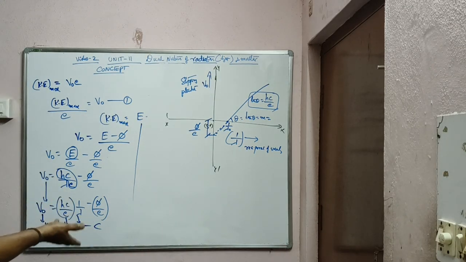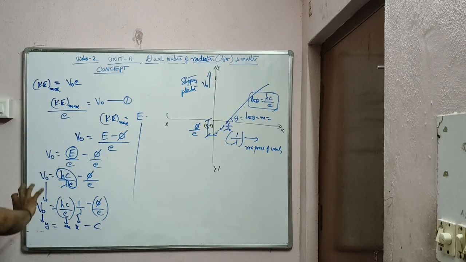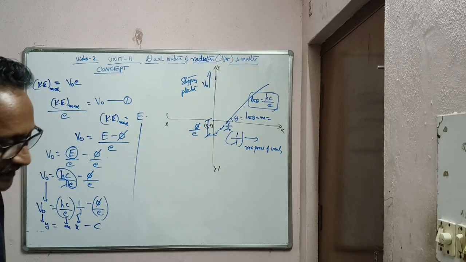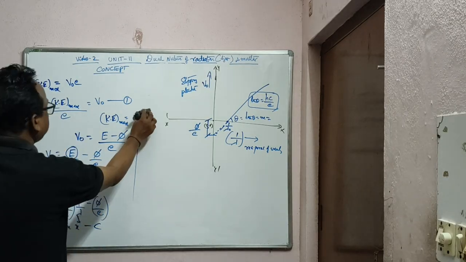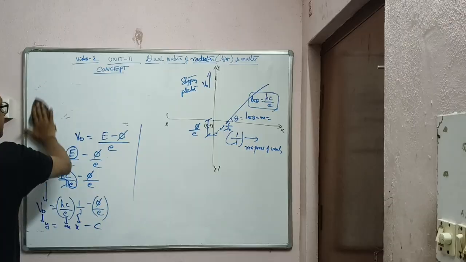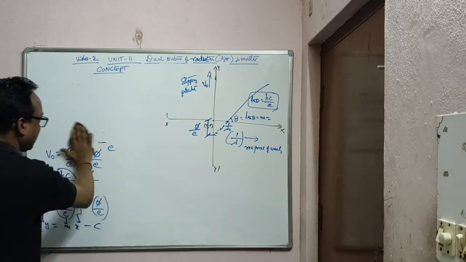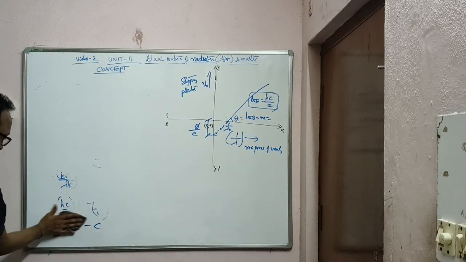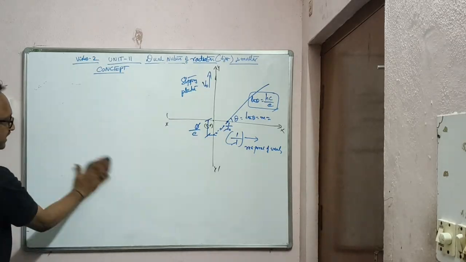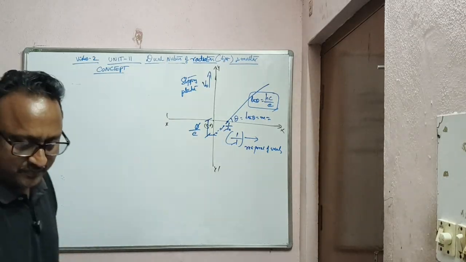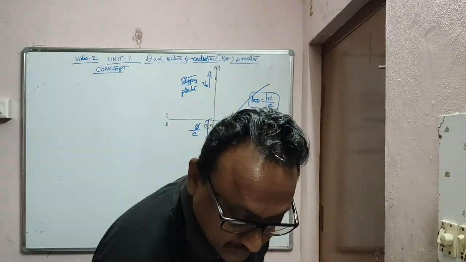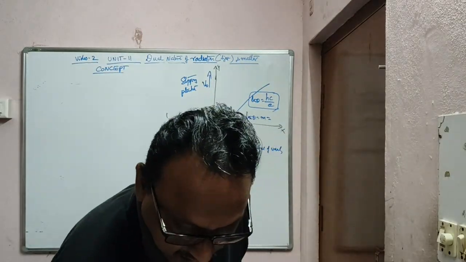y is equal to mx minus intercept phi by e, the work function by the charge of the electron, and here the slope is nothing but hc by e. So this is the major equation in Einstein's equation. You have noted it, right. That's all, and this is the experiment regarding Einstein's equation. Note down, I will tell you some more important theory points.